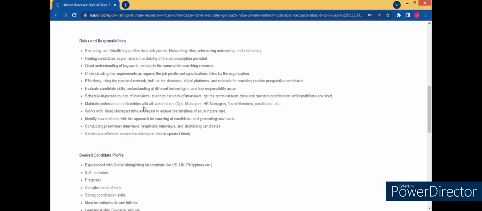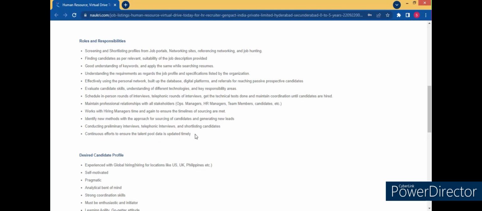Next, maintain professional relationship with all stakeholders. Stakeholders are employees of other departments, team members of other departments, like ops manager, HR manager, team members, candidates. Work with the hiring manager time and again to ensure timelines of sourcing are met. Identify new methods and approaches for sourcing candidates and generating new leads. This again you will get with practice. Conducting preliminary interviews, telephonic interviews, shortlisting. This you have learned. Continuous efforts to ensure the talent pool data is updated timely.